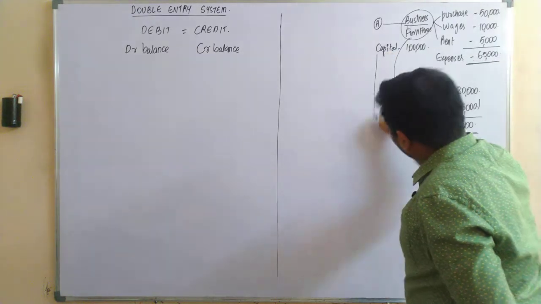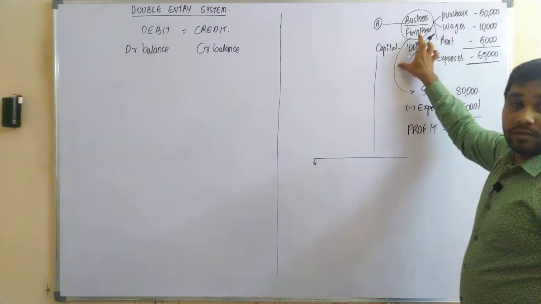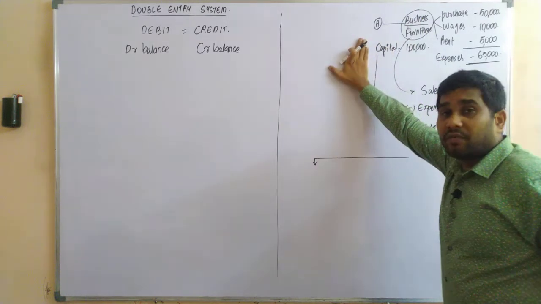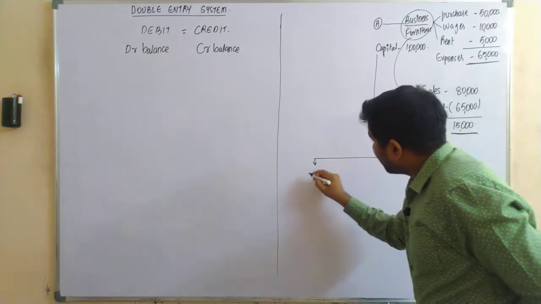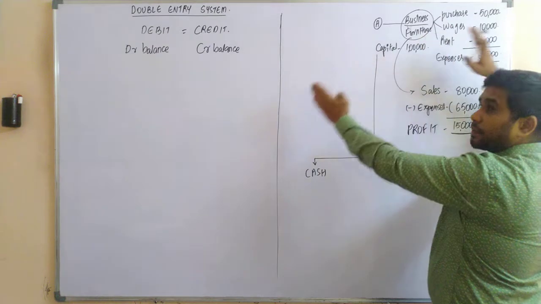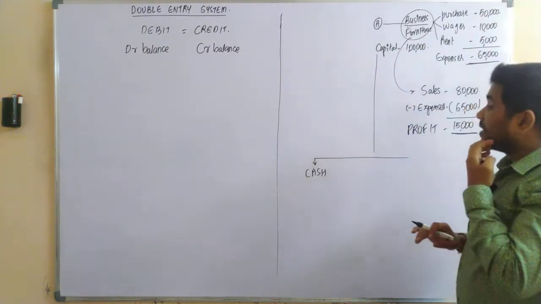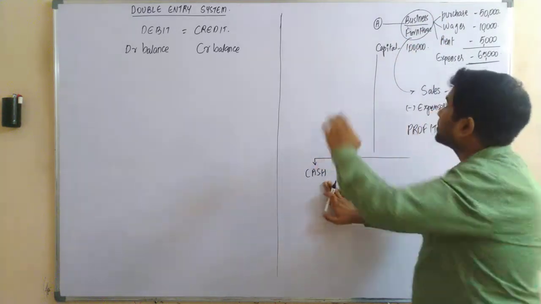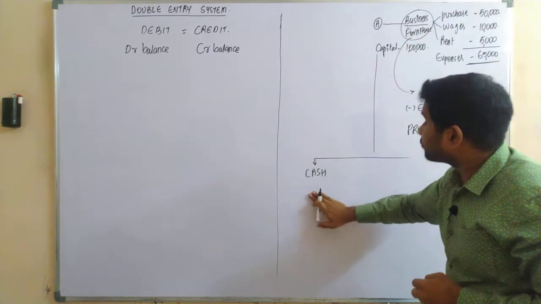So upon starting the business with a capital, who is giving the money? Mr. A is giving the money to the business. Yes or no? Mr. A is giving 1 lakh rupees of cash to the business. So in that case, the business would be receiving. Here the business is separate and the owner is separate. So now the business is receiving 1 lakh rupees of cash from Mr. A.